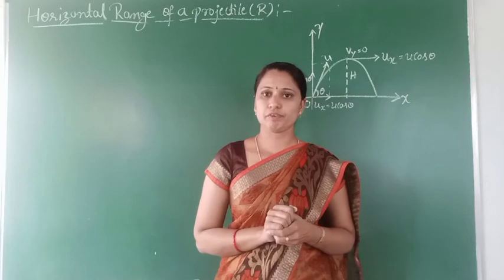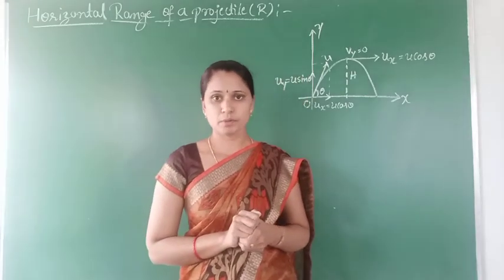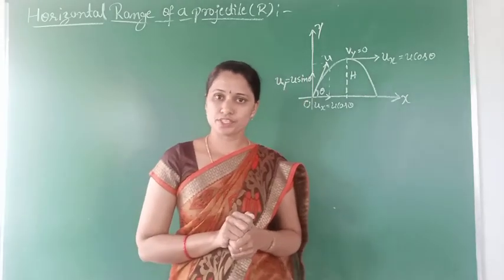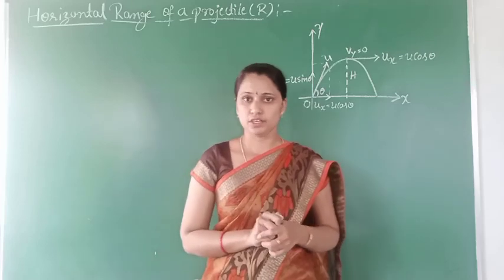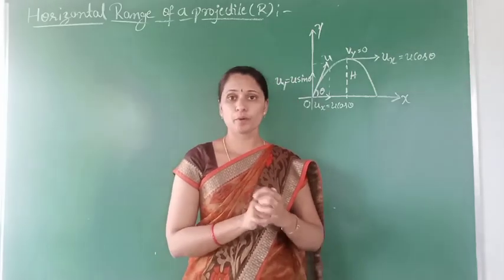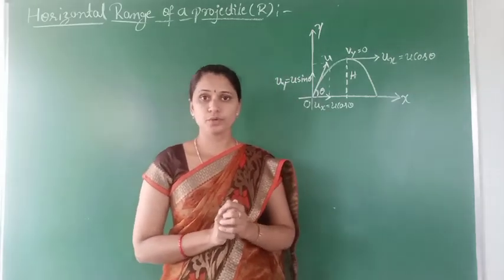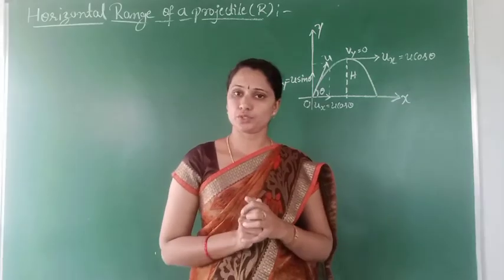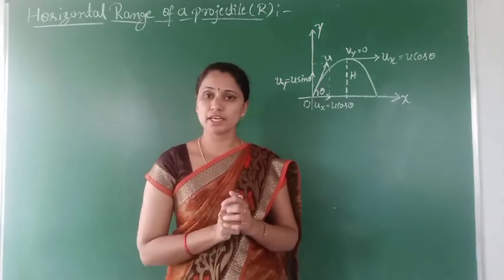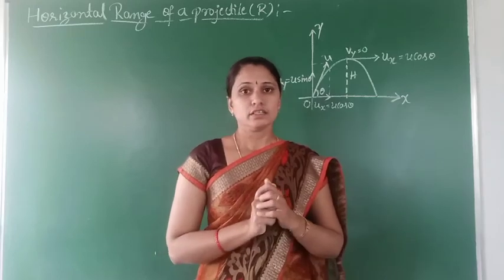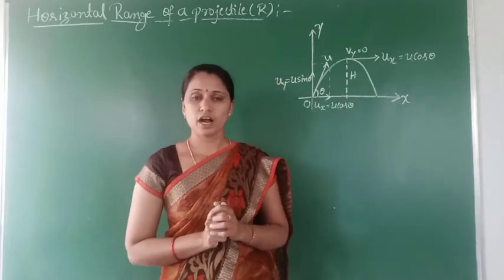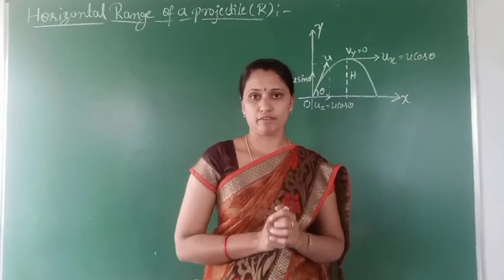In the previous session, we discussed the maximum height of a projectile and the expression for it. The expression for maximum height of projectile is h is equal to u square sin square theta divided by 2g, where u is the initial velocity of the projectile, theta is the angle of projection and g is the acceleration due to gravity. Clear?